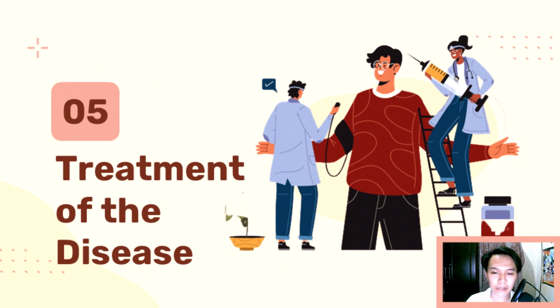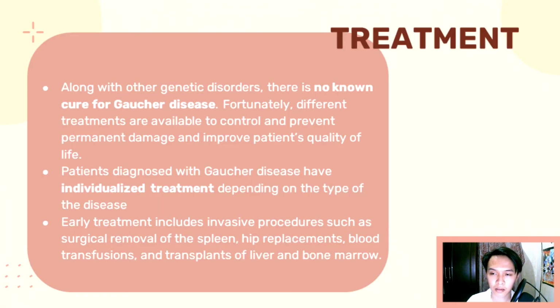Now, for the treatment of Gaucher disease. Along with other genetic disorders, there is no known cure for Gaucher disease. Fortunately, different treatments are available to control and prevent permanent damage and improve patients' quality of life. Patients diagnosed with Gaucher disease have individualized treatment, meaning depending on the type of the disease that each patient has, a specific course of treatment is applied to that patient.